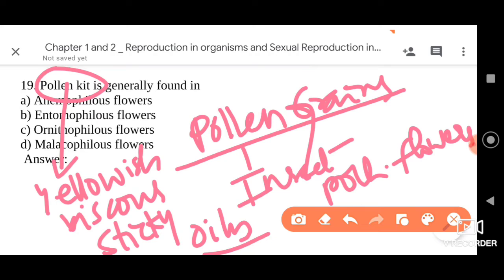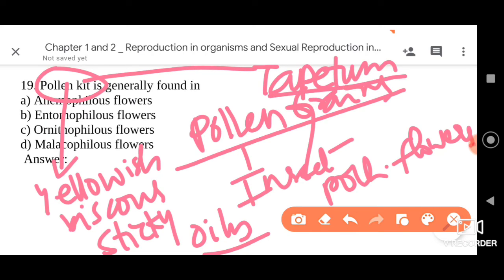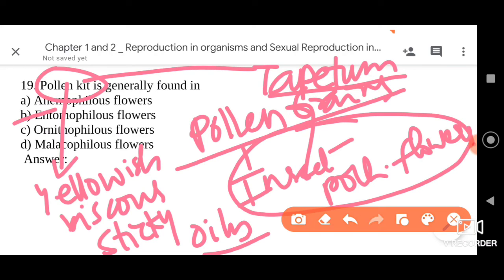So this pollen kit is made up of lipids and carotenoids, and it is secreted by the tapetum, the inner nutritive tissue of the anther. So this pollen kit is generally present in entomophilous flowers. Pollination by insects is called entomophily, and the flowers which participate in this type of pollination are called entomophilous flowers. So the right answer here is option B.